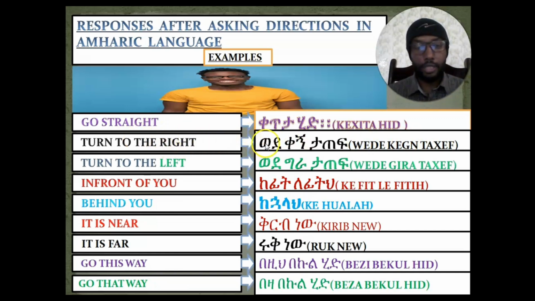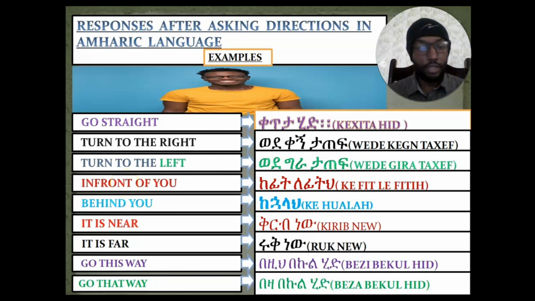So turn to the right means, in order to say turn to the right in Amharic language, we'll say ወደ ቀኝ ታጠፍ. Whereas if it is to the left, we can say turn to the left: ወደ ግራ ታጠፍ. Left means ግራ, right means ቀኝ. So in order to say turn to the left, we'll say ወደ ግራ ታጠፍ.